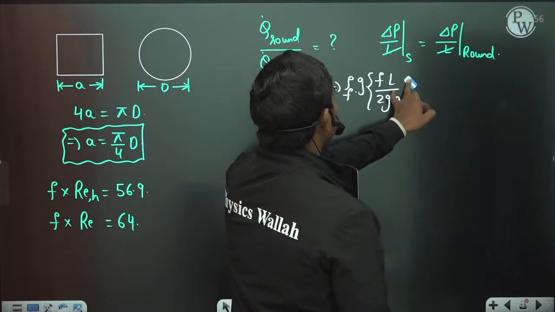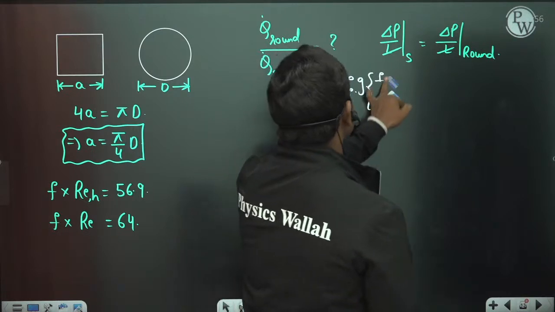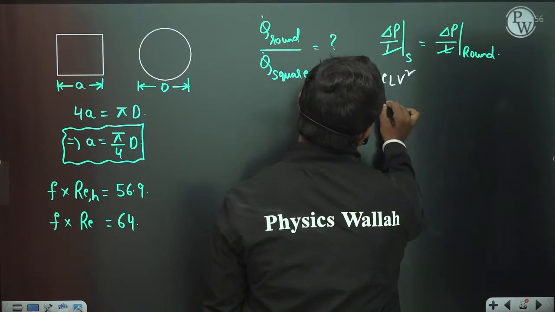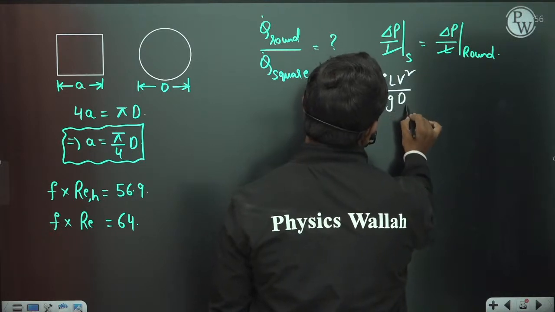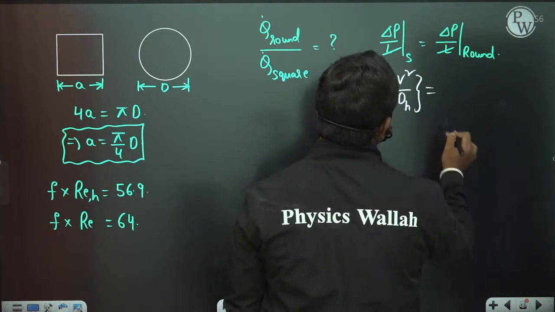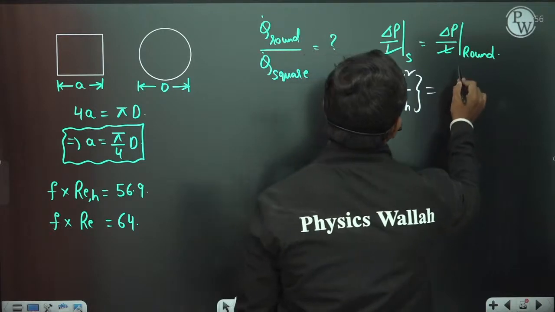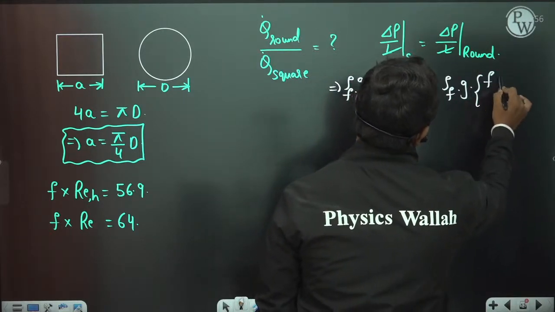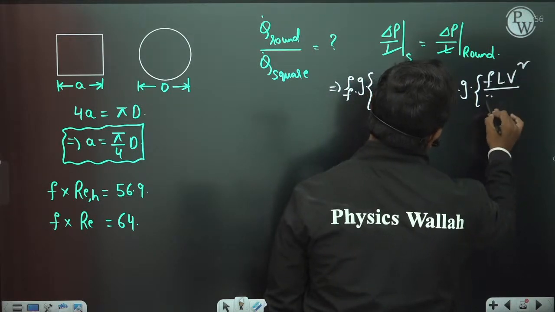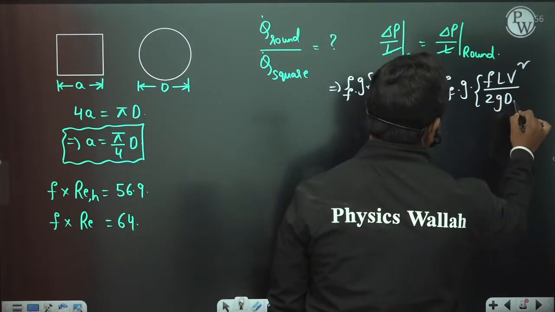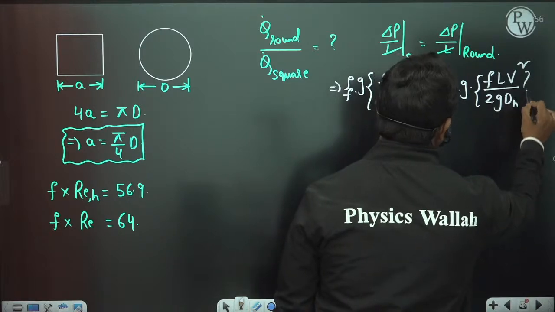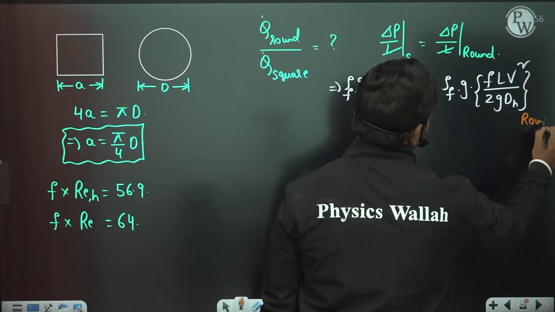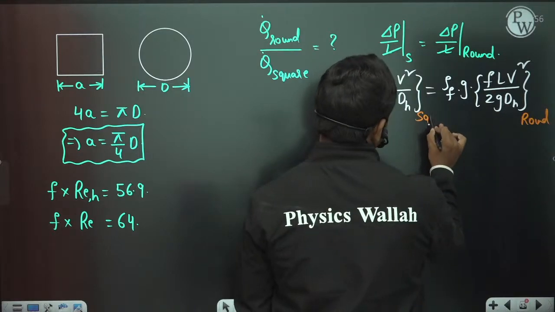So the head loss f L V squared by 2 g D_h for the square is equal to rho_f g times f L V squared by 2 g D for the round one, where the hydraulic diameter in the circle case is D.